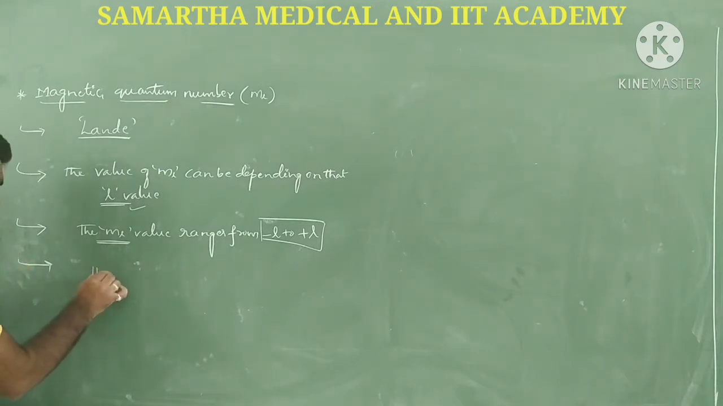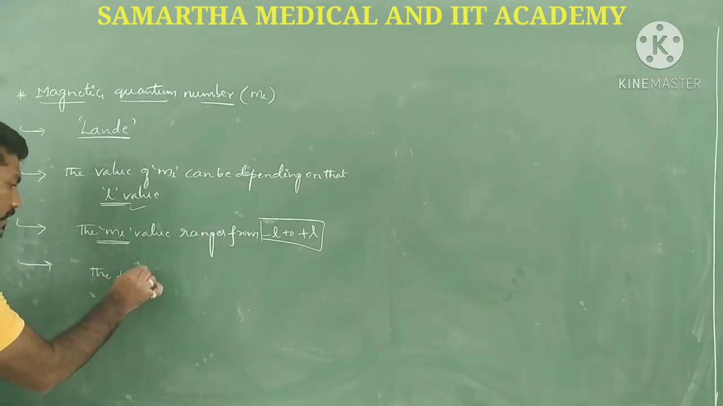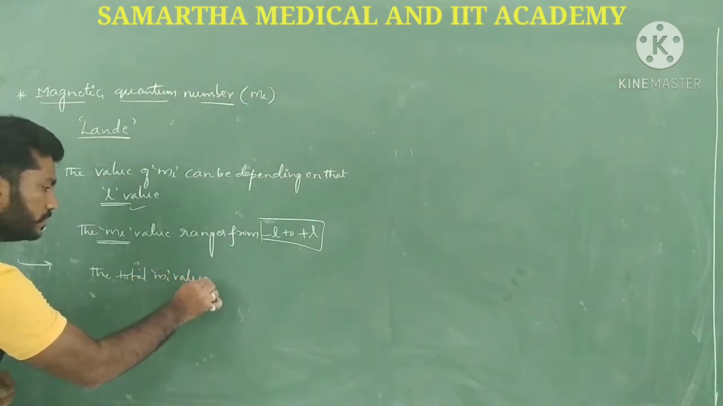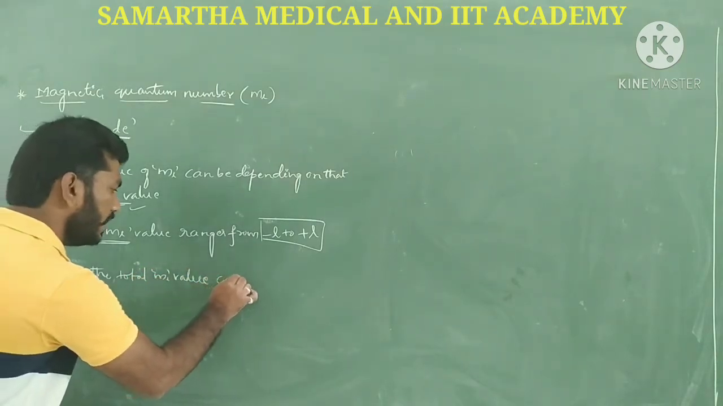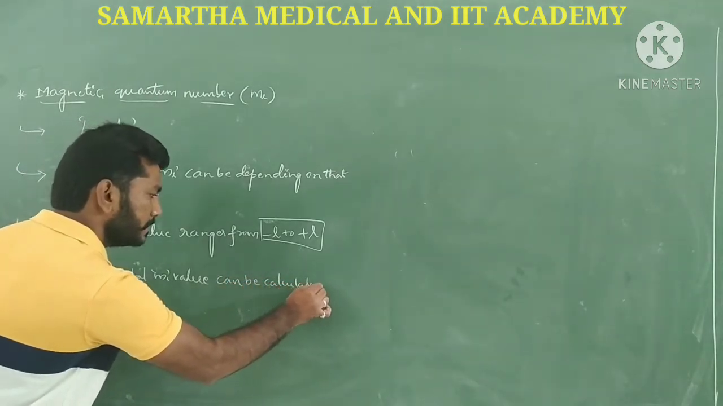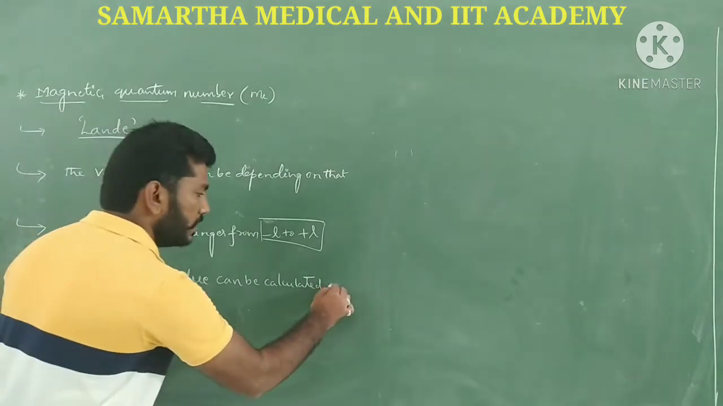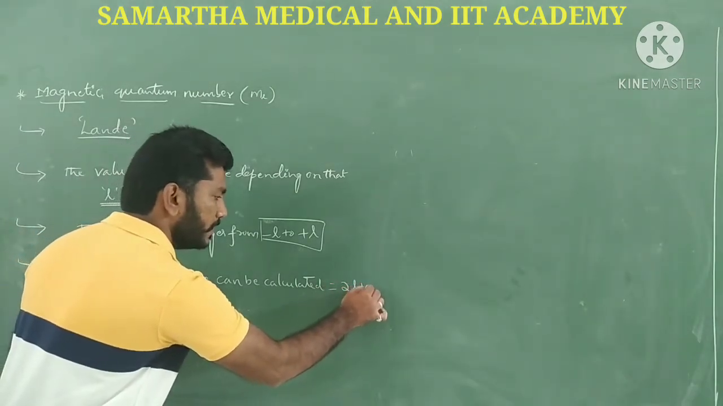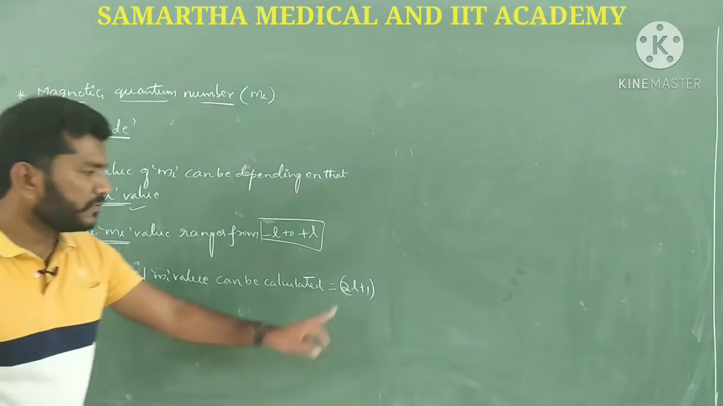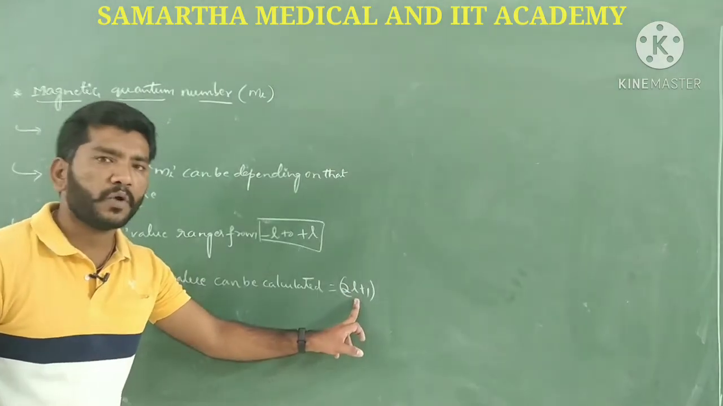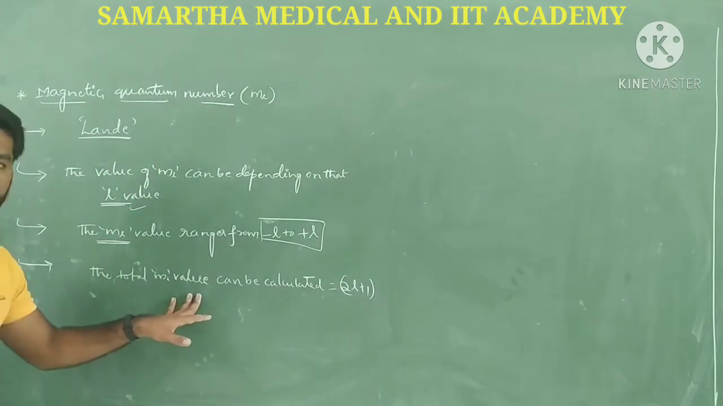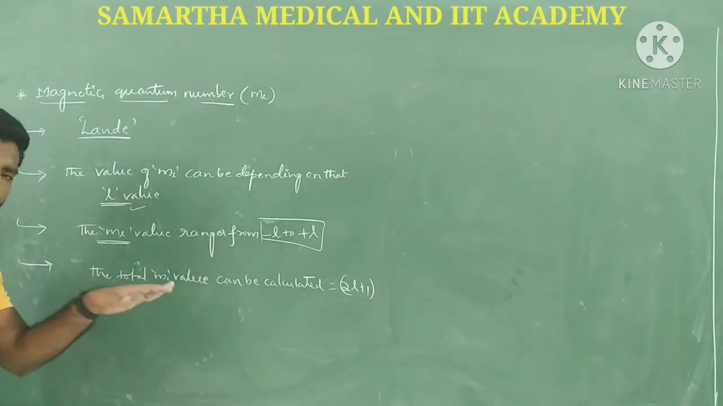And the total number of ml values can be calculated by the formula 2L plus 1. With the help of this formula, we are going to calculate the total ml values. So this is the scenario, very simple.